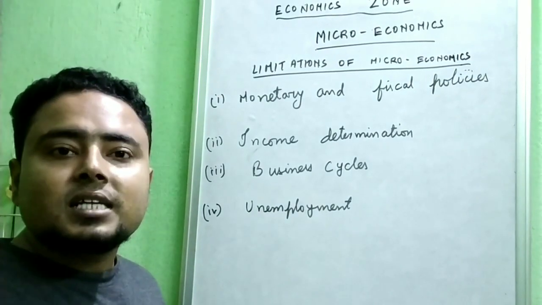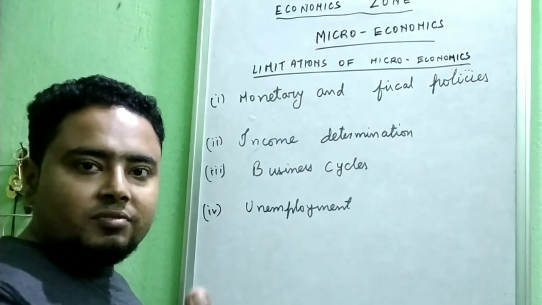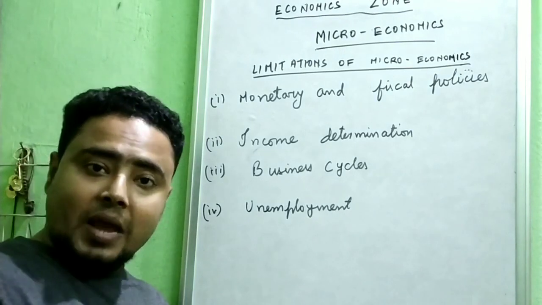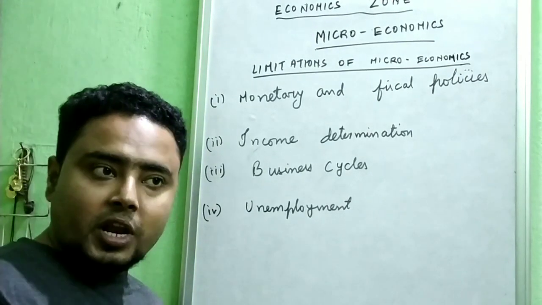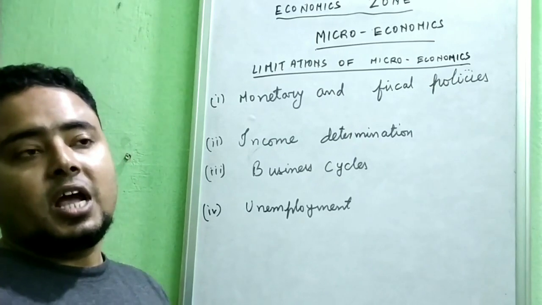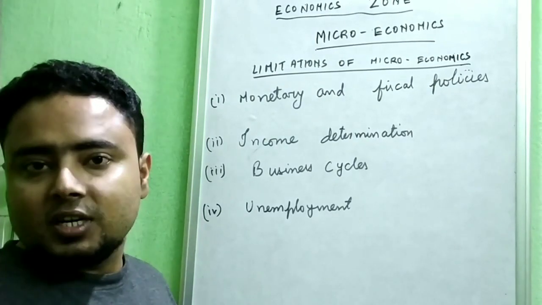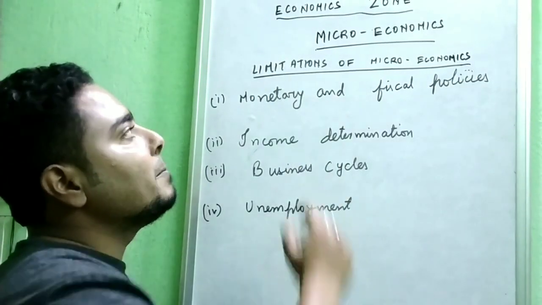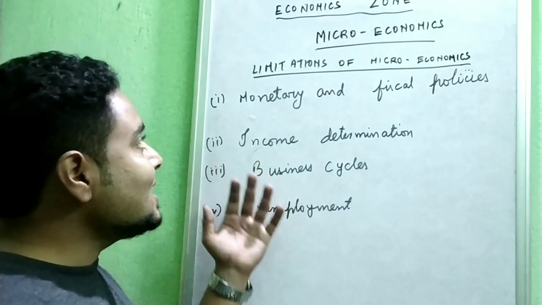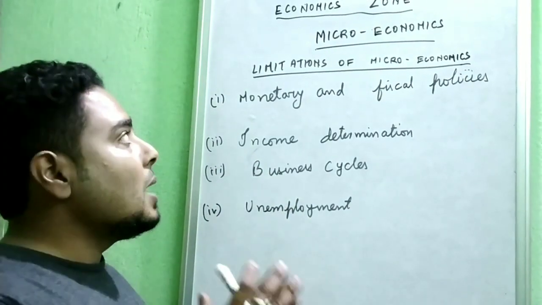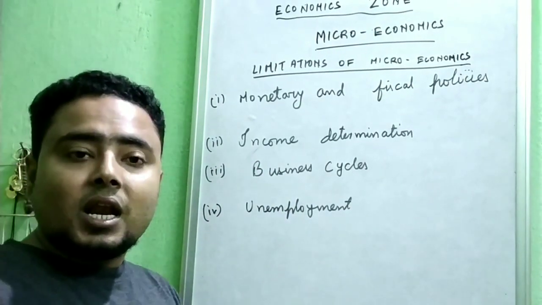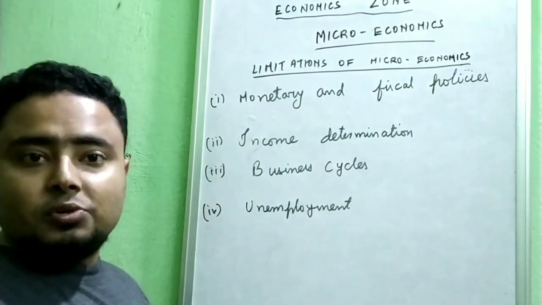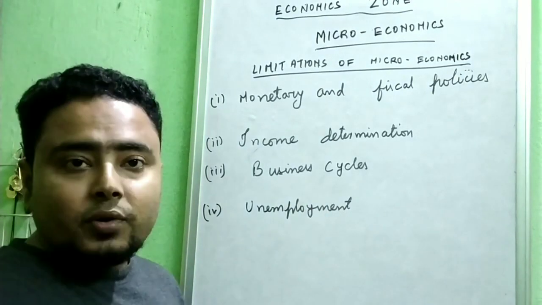And lastly, it is unemployment. Unemployment of an individual we can understand. If someone is unemployed in our neighborhood, or someone is unemployed in our family, we can understand that he or she is unemployed. But how to judge unemployment and the causes of unemployment in the whole nation? That is again done by macroeconomics. It is not given in microeconomics theory. So these are the limitations to which microeconomics can go, but it has some advantages and some disadvantages. So this is all about microeconomics.